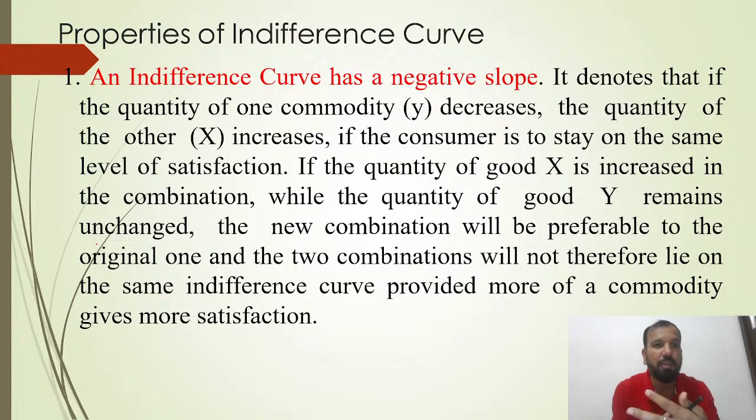The very first property is that the indifference curve has a negative slope. It denotes that if the quantity of one commodity decreases, the quantity of the other will increase. Suppose you are decreasing the quantity of apples, automatically the quantity of oranges will increase. So if the consumer is to stay on the same level of satisfaction, there will be an increase or decrease in one or the other quantity. If the quantity of good X increases in the combination while the quantity of good Y remains unchanged, the new combination will be preferable. So the original and the new combination will not lie on the same indifference curve, provided more of the commodity gives more satisfaction.